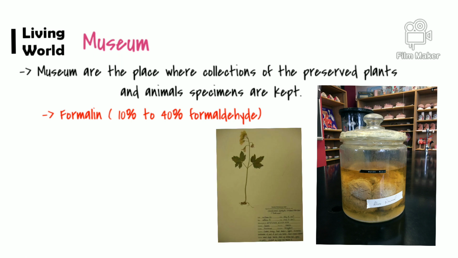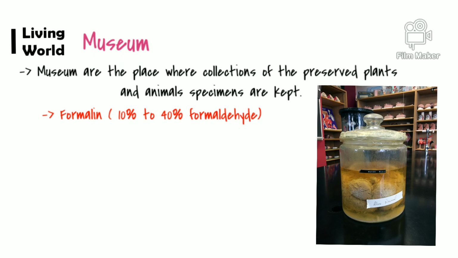The herbarium, the first one, is a 2D method. That means it is presented in one plane only. If you keep that plant in front of you, you will see only one side of it, as it is stitched and mounted on a standard sheet. Whereas in wet preservation, like preserving in formalin, it is three dimensional, so you can view the specimen from every angle. The jars in which the animals and organisms are stored are labeled.